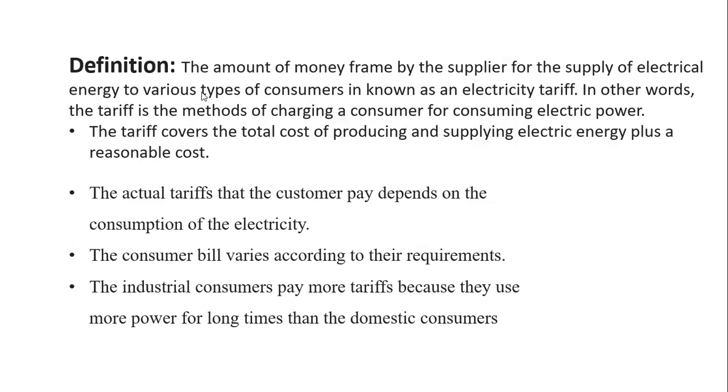Therefore the tariff covers the total cost of producing and supplying electrical energy plus a reasonable profit. The actual tariff that the consumer pays depends upon the consumption of electricity, so the consumer bill varies according to their requirements. There are mainly types of consumers: agricultural consumers, industrial consumers, and commercial consumers. Each and every consumer requires a different type of electrical supply.